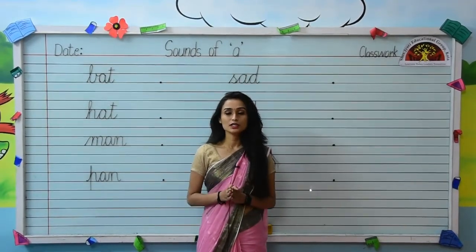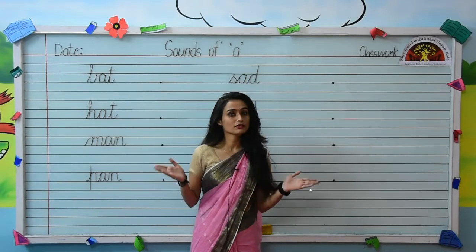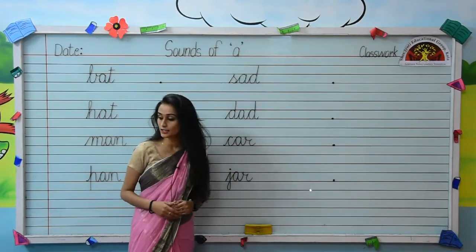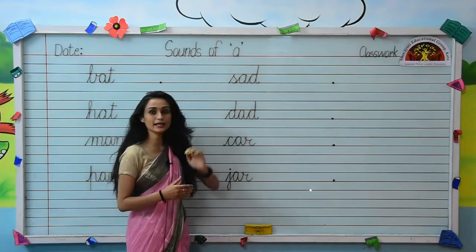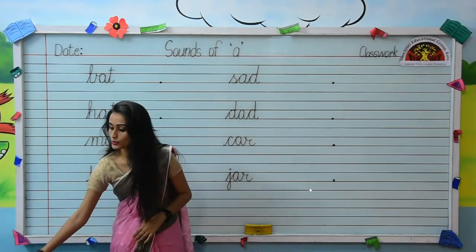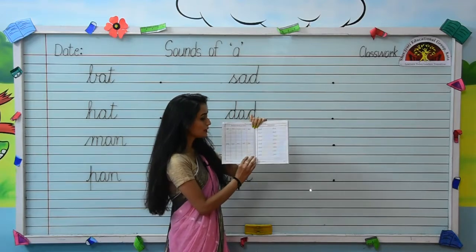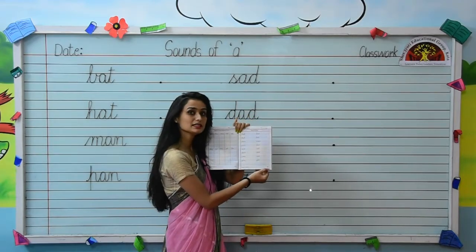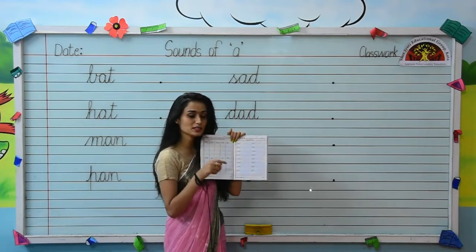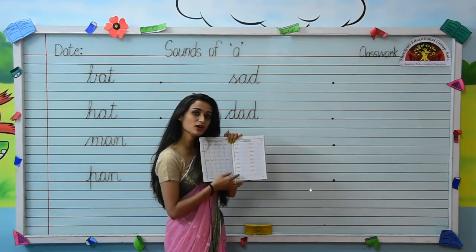So kids, today I am going to teach you sounds of A. We are going to do one exercise on sounds of A. So kids, take out your English workbook and open your page number 23. Kids, do not forget to mention date and classwork on the top.